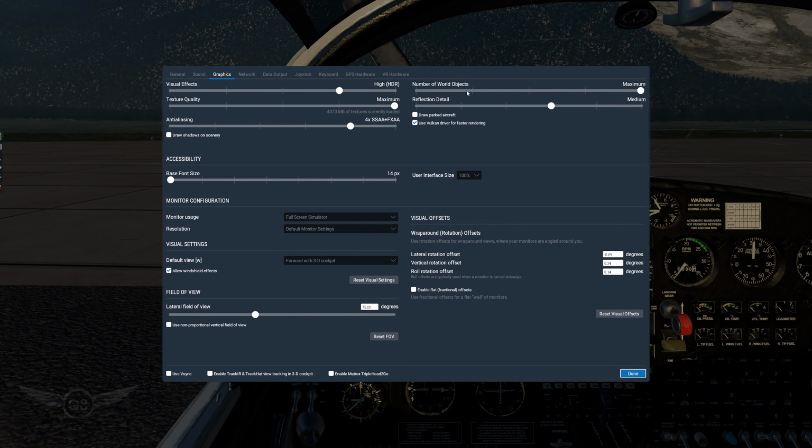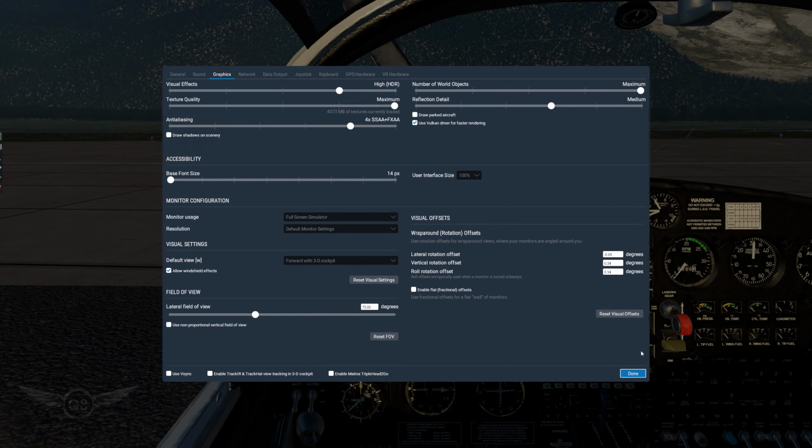And by the way, in terms of the reflection details, I found that there is no difference in visual quality between this setting, or this one, or the high setting. I'm not sure if this is a bug or something reserved for future improvement, but there is absolutely no difference between these settings. Another thing to note is that the sliders on the right will mainly affect your CPU, and the items here on the left will primarily affect your GPU.